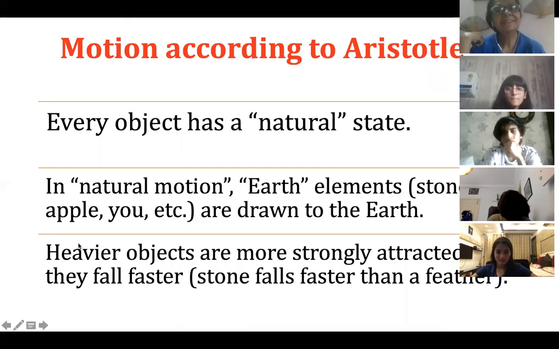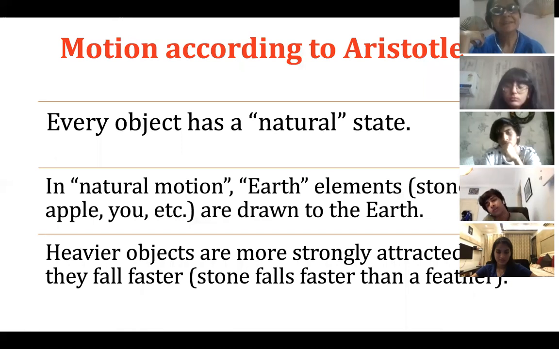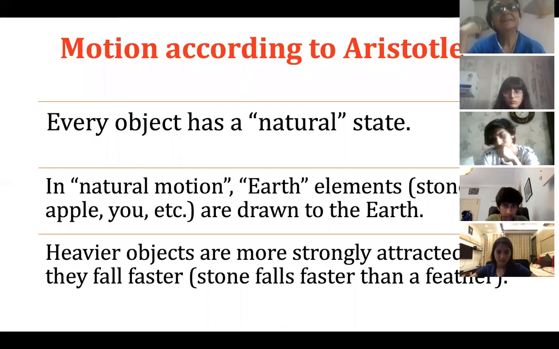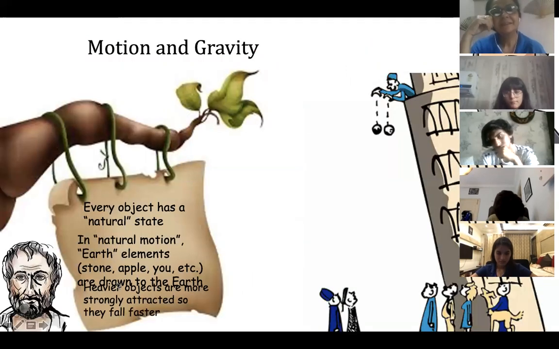Okay, children. Now I'm going to show how one particular knowledge made history. Please note, children, motion according to Aristotle. Every object has a natural state. In natural motion, earth elements are drawn down to the earth. Heavier objects are more attracted, they fall faster. This is one important piece of knowledge that Galilei tested, the motion and the gravity.